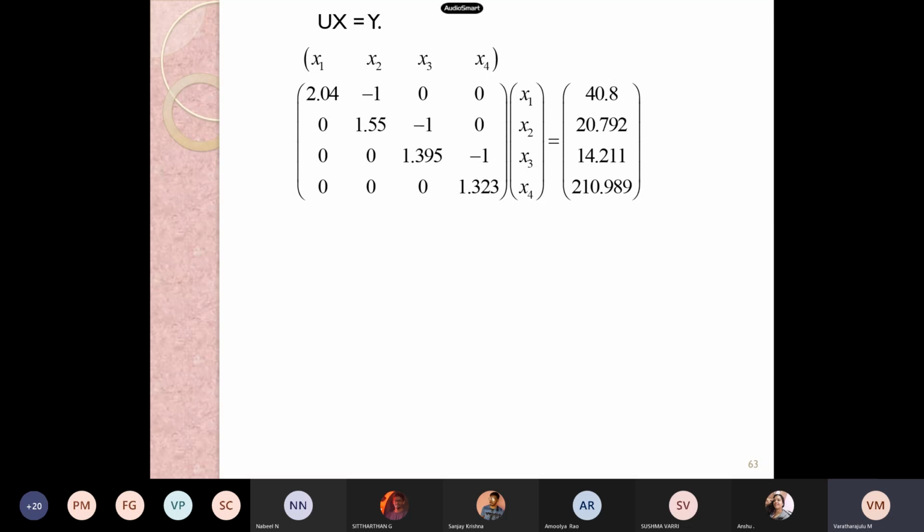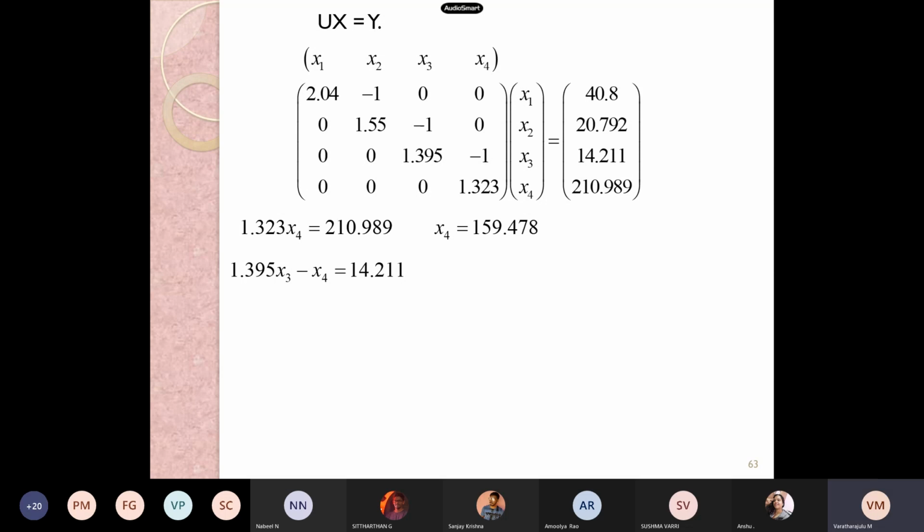UX is equal to Y. I am applying the various U and Y values here, and by doing the back substitution method, we can find the values of X. Now find the value of x4. What is our x4? 159.477. Very good. 159.478, and our x3: 1.395 x3 minus x4 is equal to 14.211.